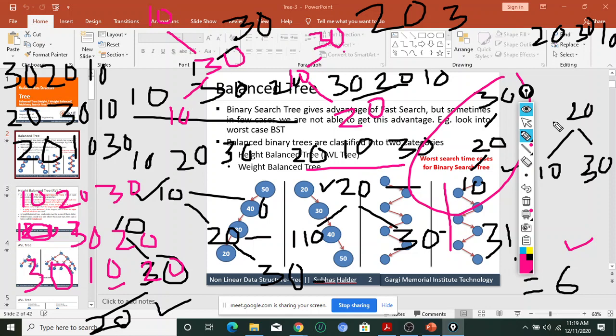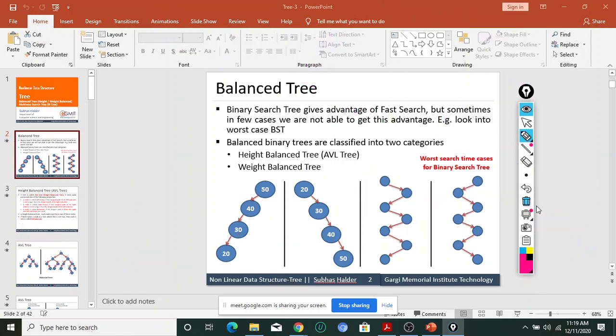So finding a particular element or key value in a binary search tree depends on the height of the binary tree. If the height of the binary search tree is less, then the time complexity of finding a particular element will be less. Yes or no? Is this conclusion correct? Up to this point is correct?